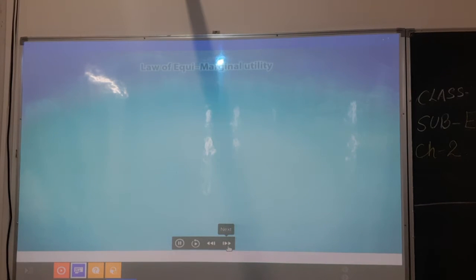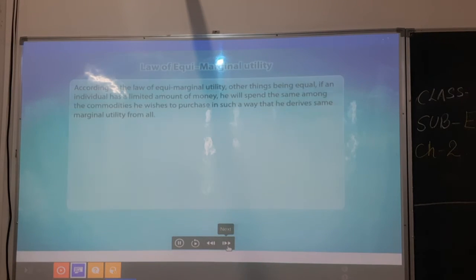Law of equimarginal utility. According to the law of equimarginal utility, other things being equal, if an individual has a limited amount of money, he will spend the same among the commodities he wishes to purchase in such a way that he derives the same marginal utility from all.